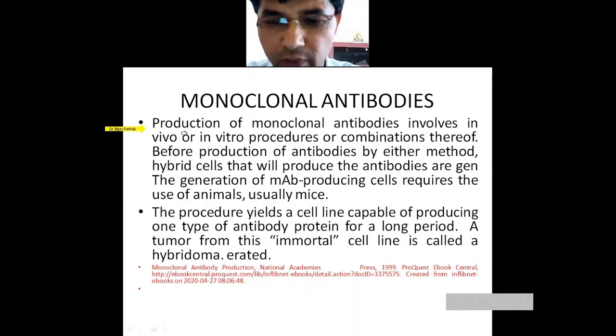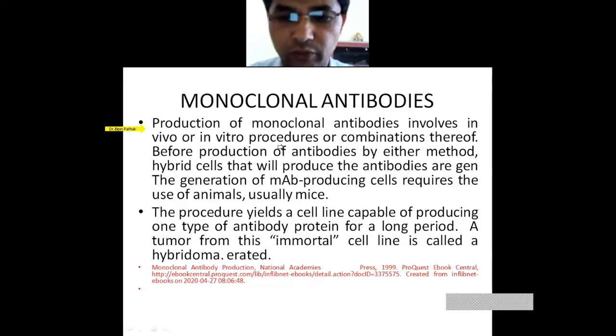In today's lecture, we will learn how these monoclonal antibodies are produced, through hybridoma technology and other things. Presently, cell line cultures are the most important. The production of monoclonal antibodies involves in vivo or in vitro procedures, or combinations thereof.